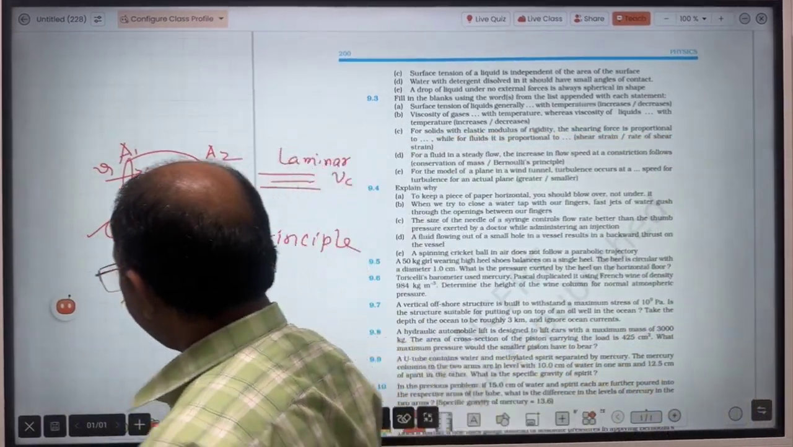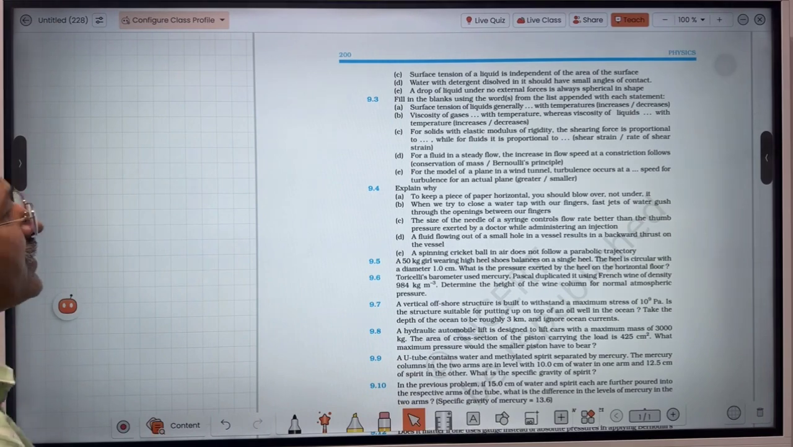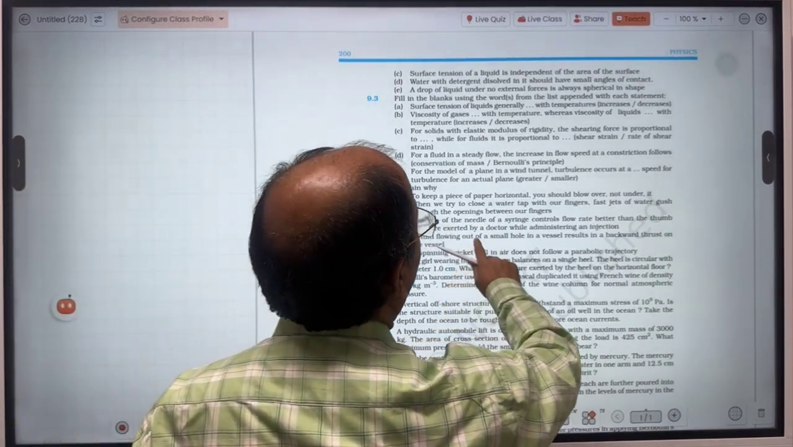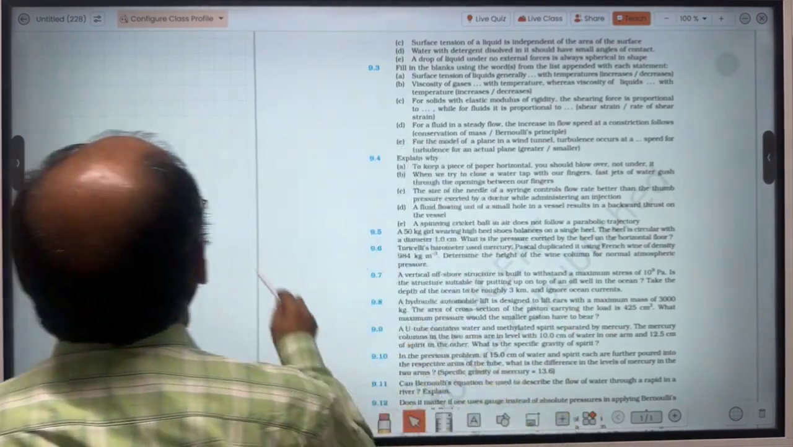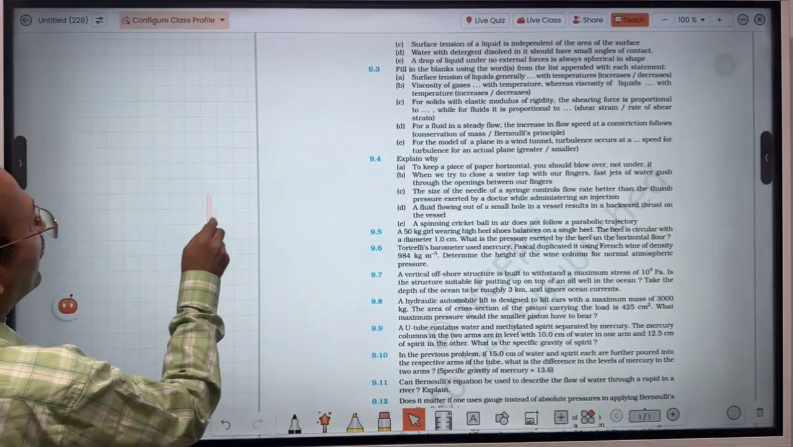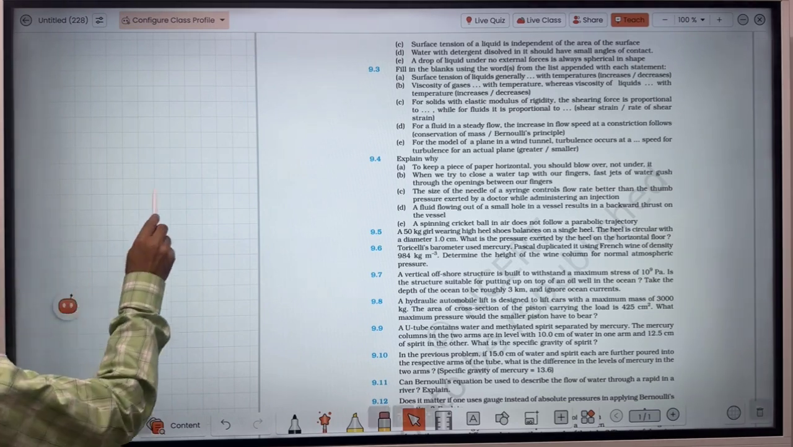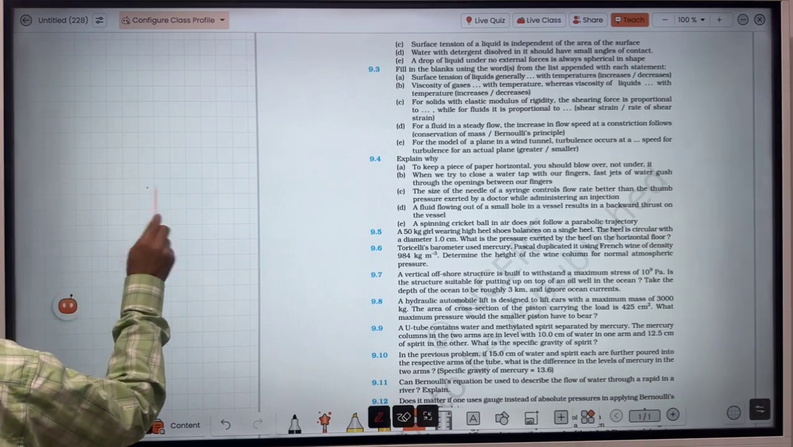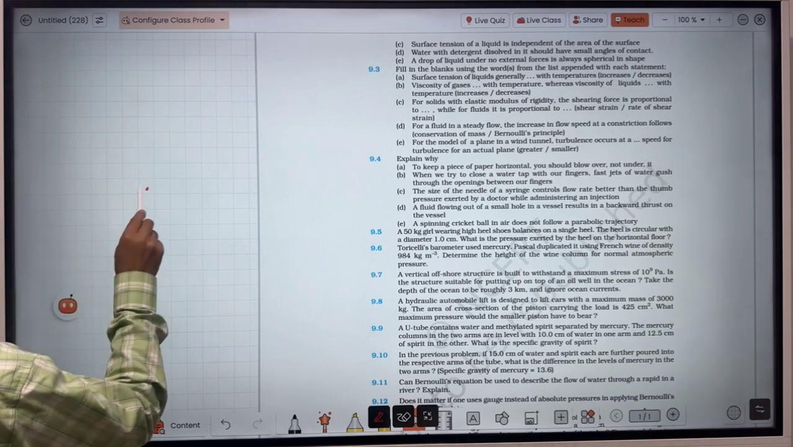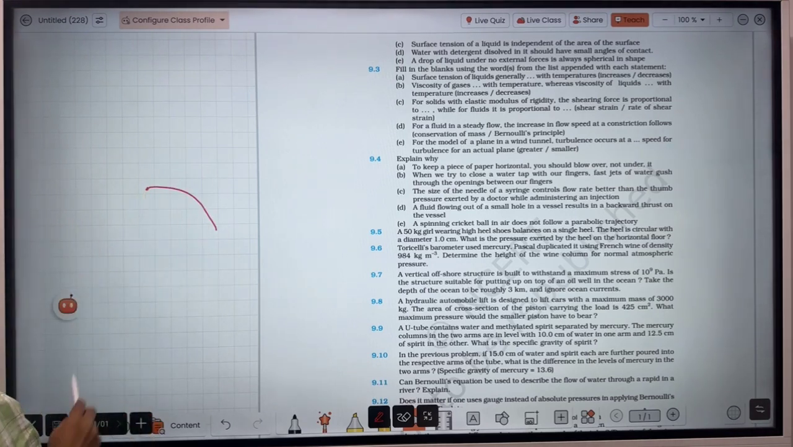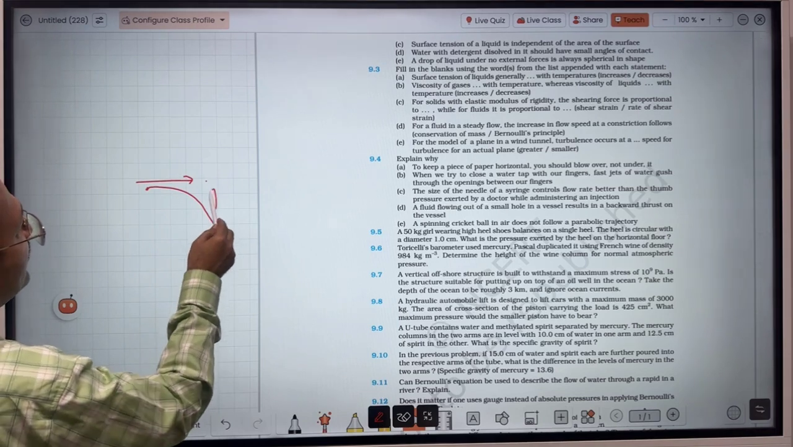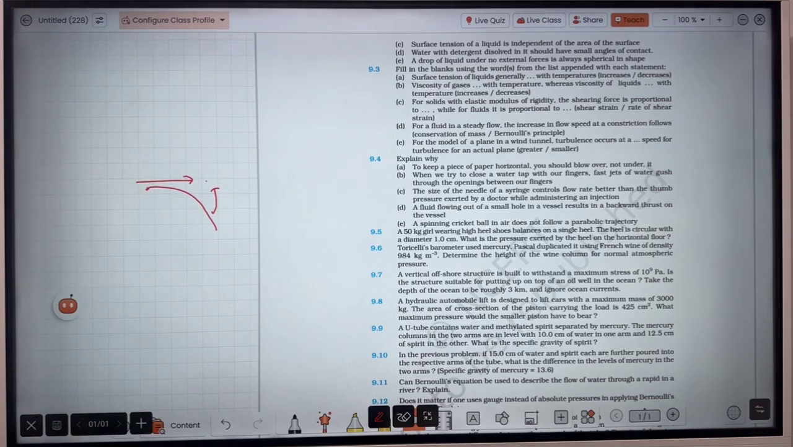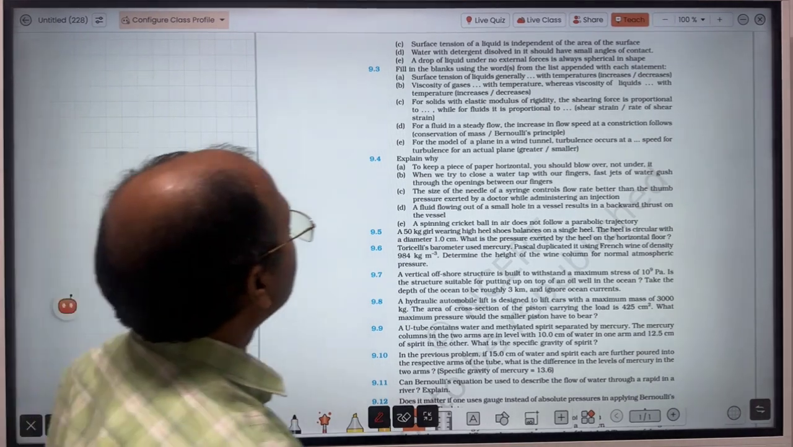Then comes question number 9.4. Question says, to keep a piece of paper horizontal, you should blow over, not under it. Of course, if you blow over it, then what will happen? Actually, what happens if you take a piece of paper, then if you hold it, then it will become like this. But if you blow air here, then what will happen? Here pressure will decrease. So hence this will be attracted upward. It will move towards the less pressure. So this is the reason.